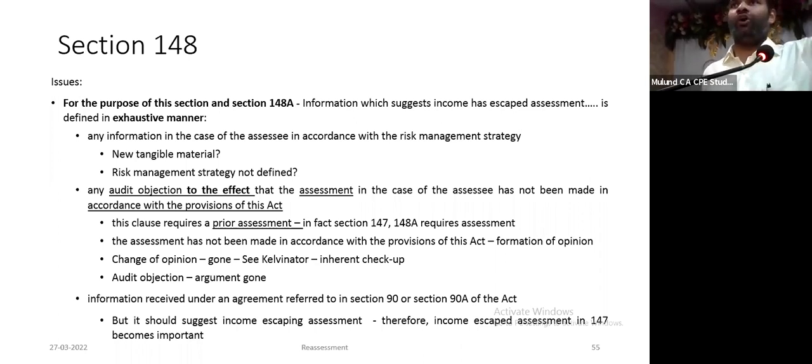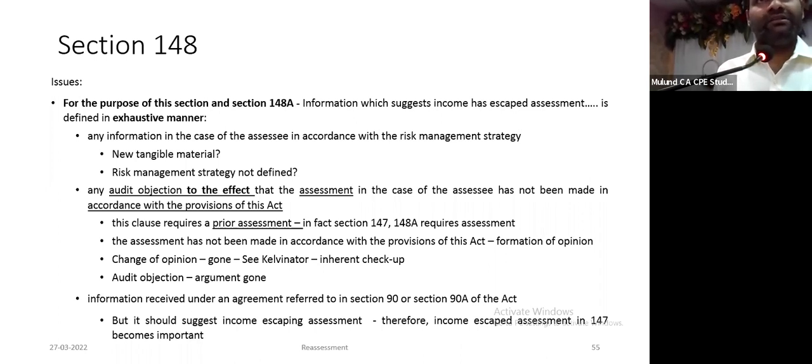So one commissioner of appeals will pass a draft order, which will be sent for review to another commissioner of appeals based on the risk management strategy prescribed. So we argued, what is this risk management strategy? And the government had no answer. What is the risk management strategy?